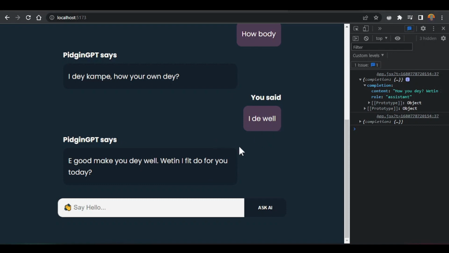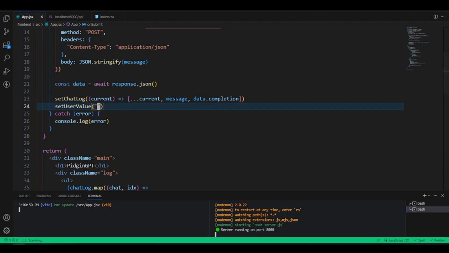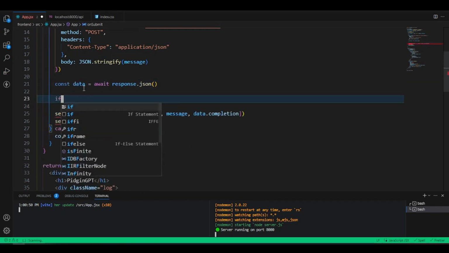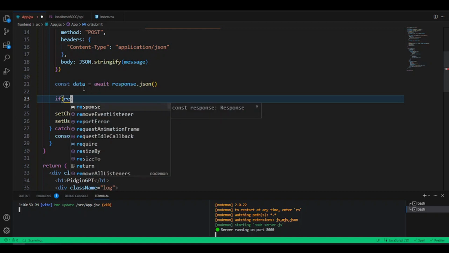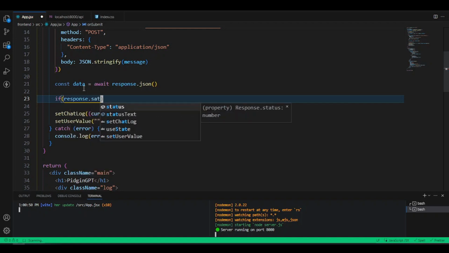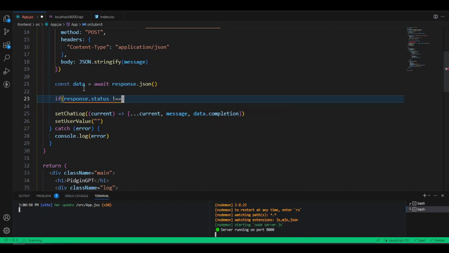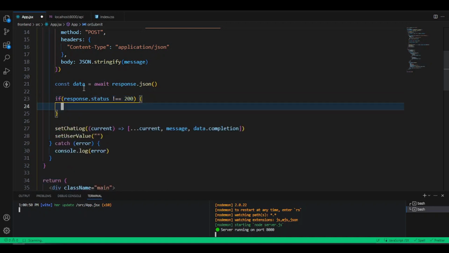So make we go back into our VS Code, and now what we want to do is add that error handling. So we'll say if something no happen, that is, if the response dot status, if that status now, if you know say e no equal to 200, we want to do something. And what we want to do inside this if block, let's say we want to throw an error. So we go say throw.